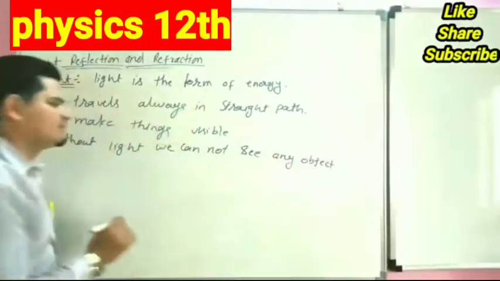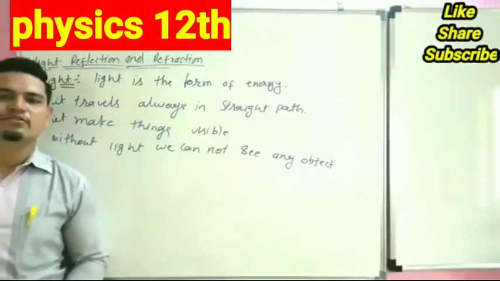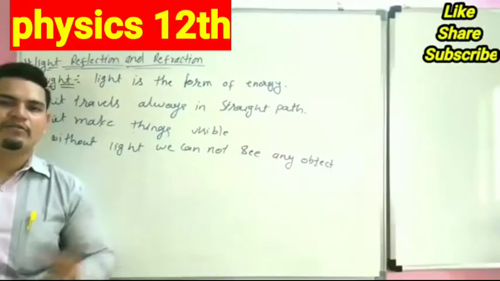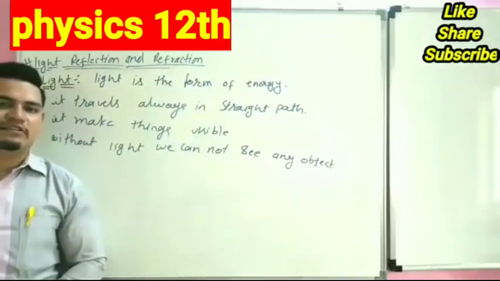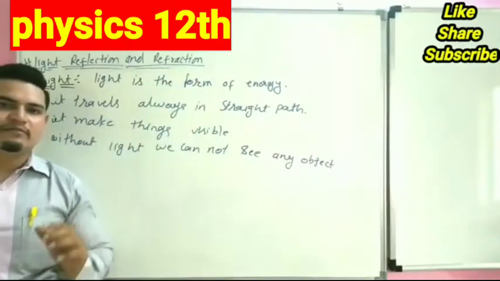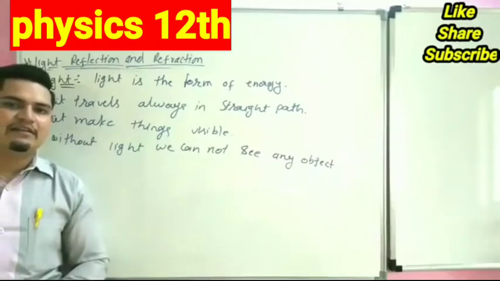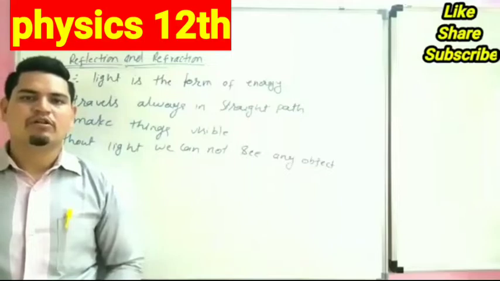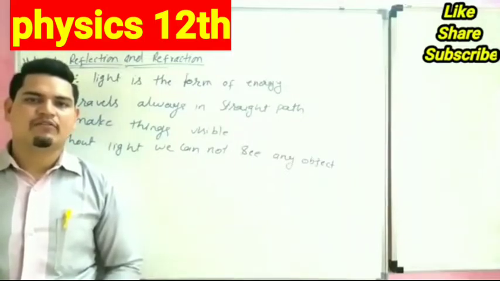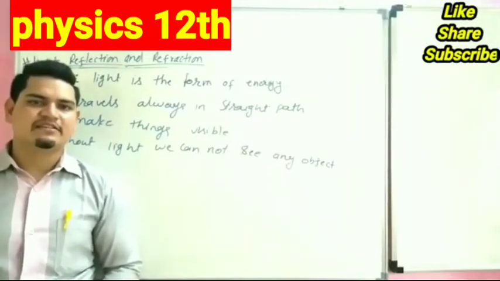So light is nothing but a form of energy. It always travels in a straight path, and because of its straight path, a shadow is formed. It makes things visible.